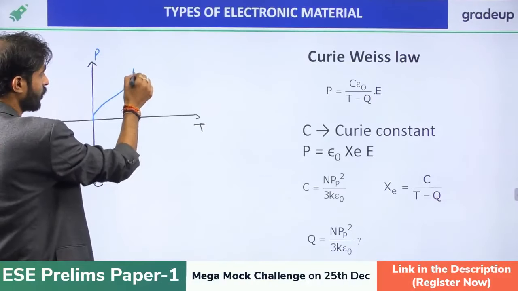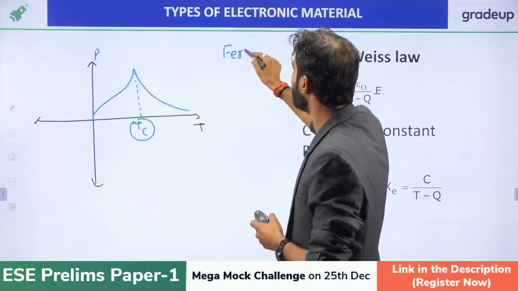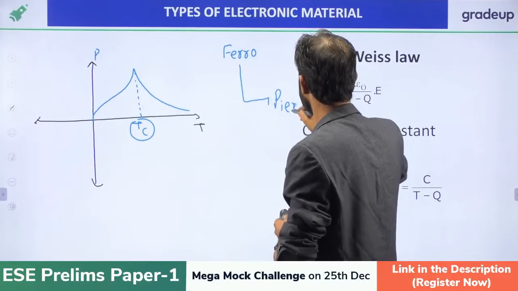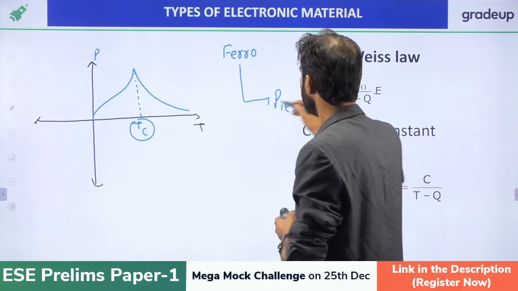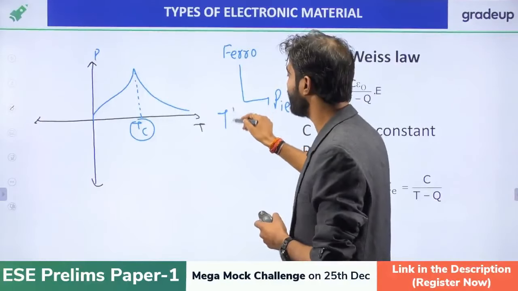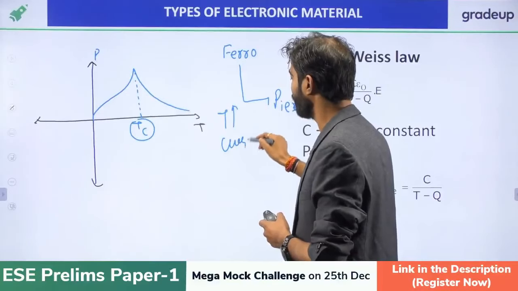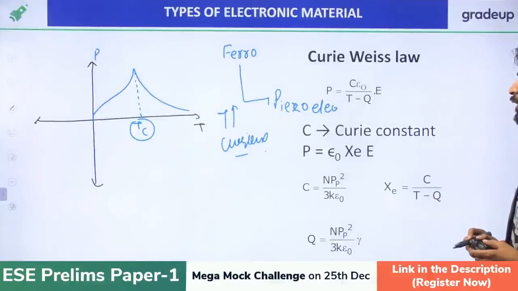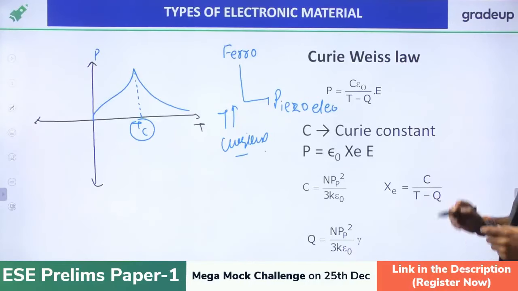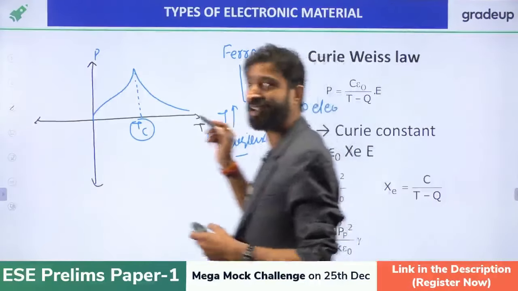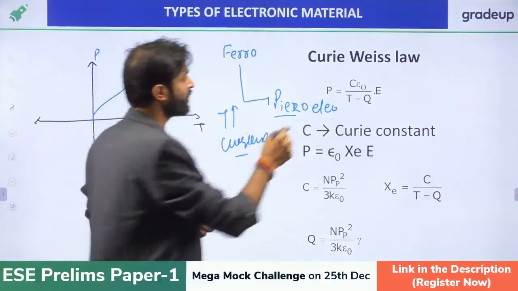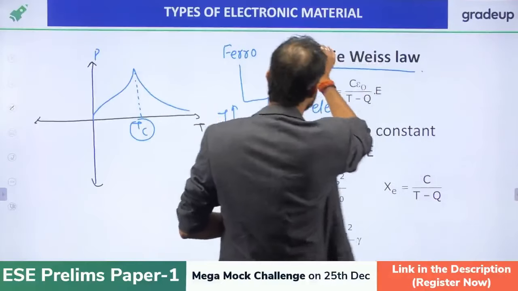So just remember one thing, the ferroelectric material will convert into the piezoelectric material if we increase the temperature above the Curie temperature. If you increase the temperature above the Curie temperature, then definitely the ferroelectric material will be converted into the piezoelectric material, right? Now just remember one more important thing: the Curie-Weiss law.